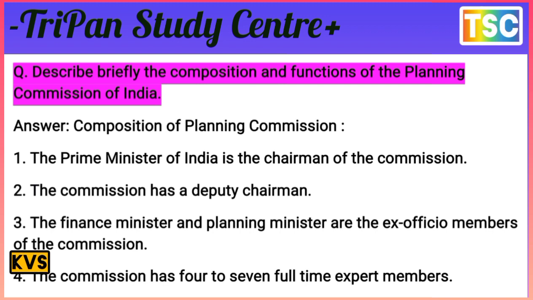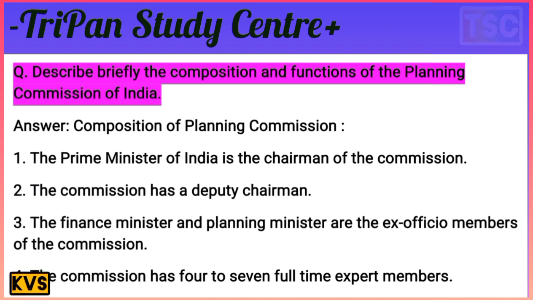Composition of the Planning Commission. First of all, the Prime Minister of India is the chairman of the commission. The commission has a deputy chairman.